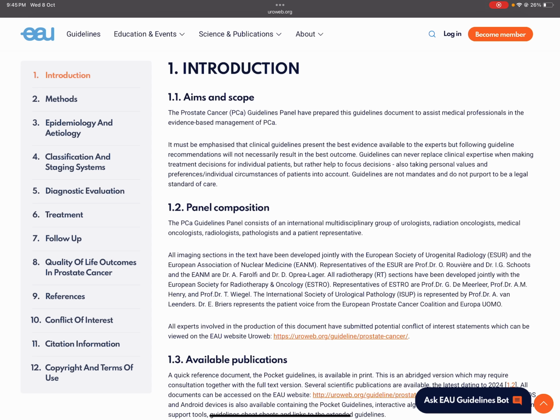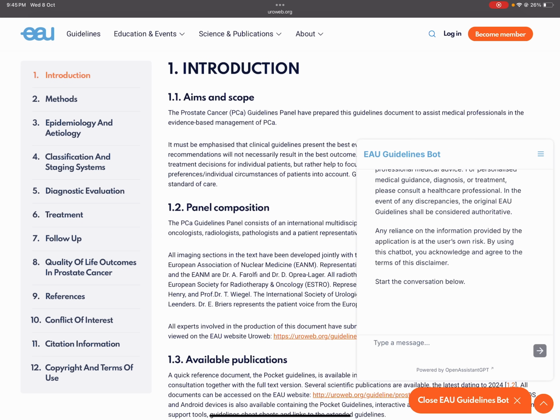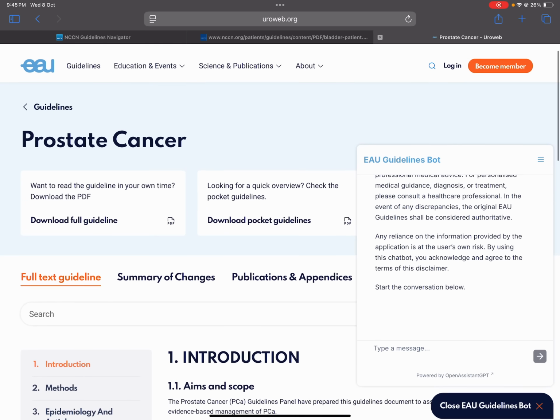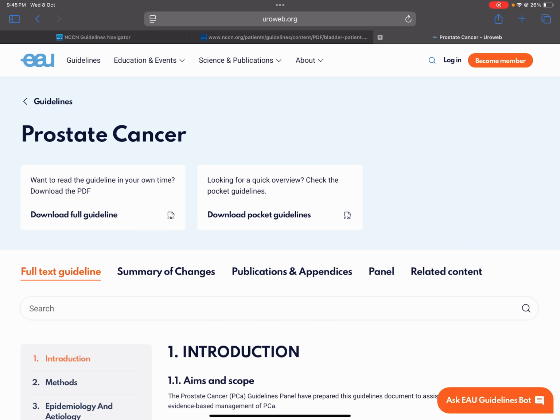There is also a facility of the EAU guidelines bot on the website, which if you click on, you can put in any query which you have, and it shall give you the answers generated by artificial intelligence. Also, there is a very handy tool of pocket guidelines available on the internet, so that you can just check the guidelines on the go.